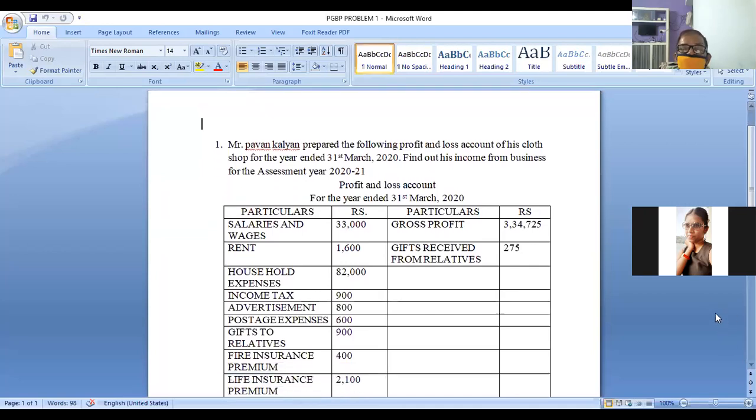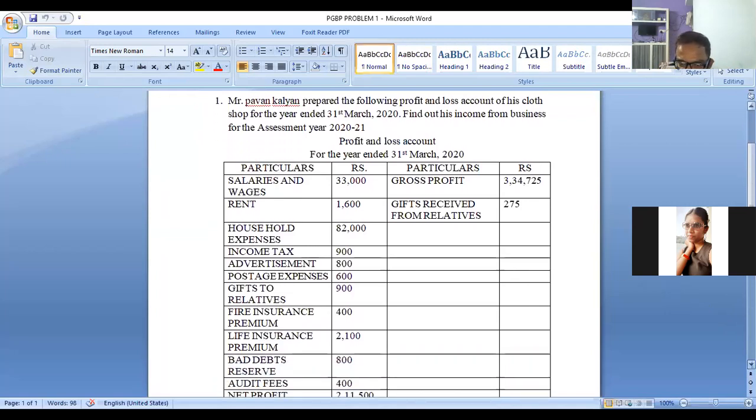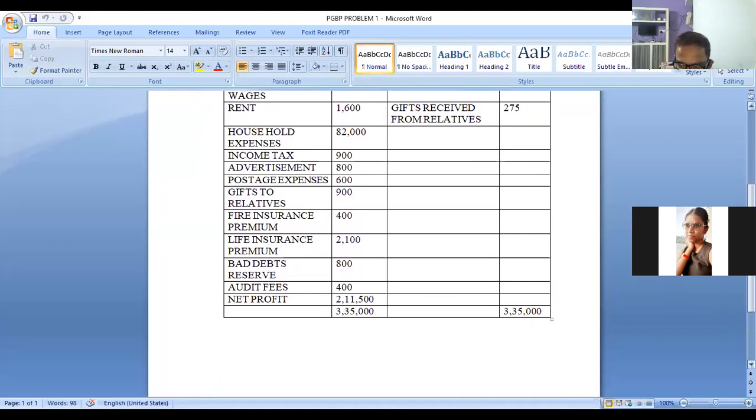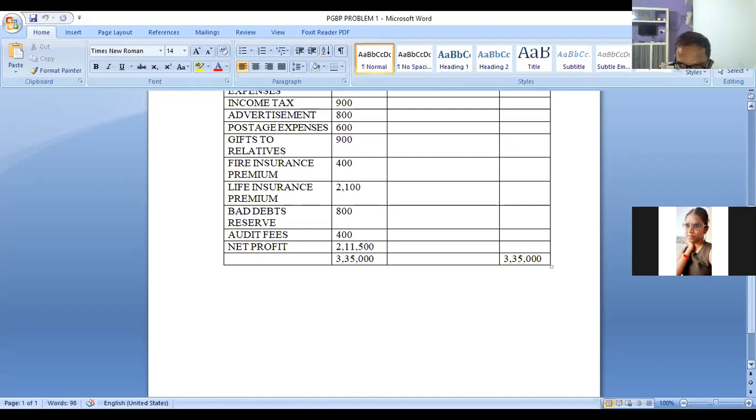Now a profit and loss account is given. You have to find out income from business. Mr. Pawan Kalyan prepared the following P&L account of his cloth shop for the year ended 31st March 2020. Find out his income from business for the assessment year 2021. He is given the P&L account for the year ended 31st March 2020. It gives the particulars; these are expenses on the debit side, and the credit side is incomes. So first you have to calculate income from business.